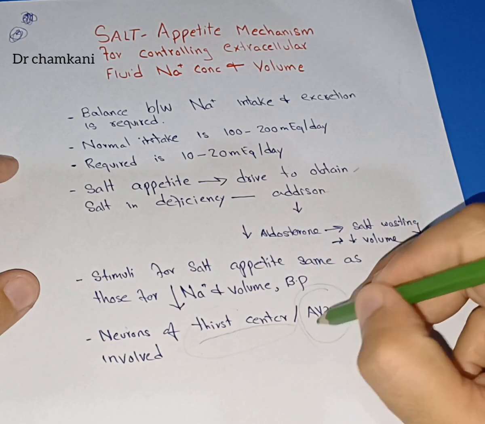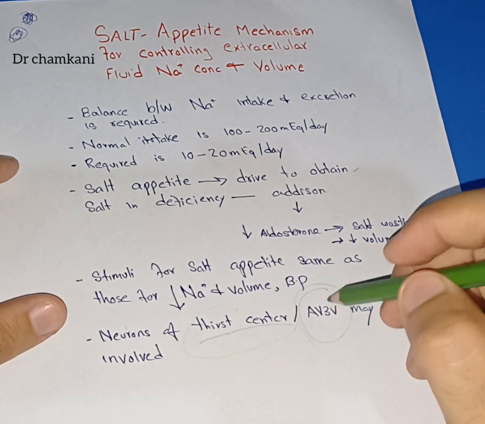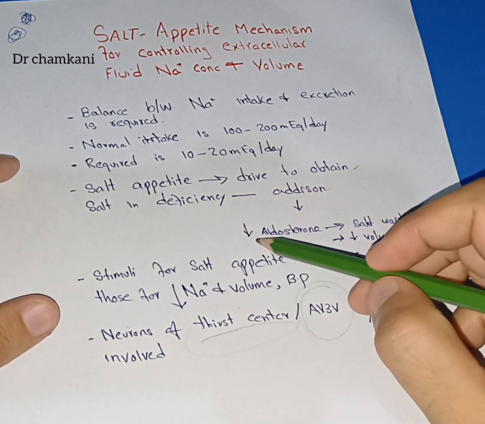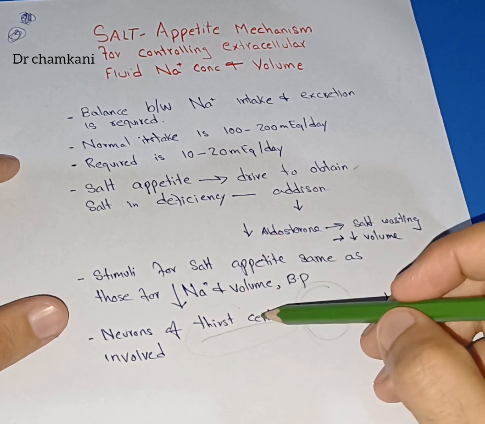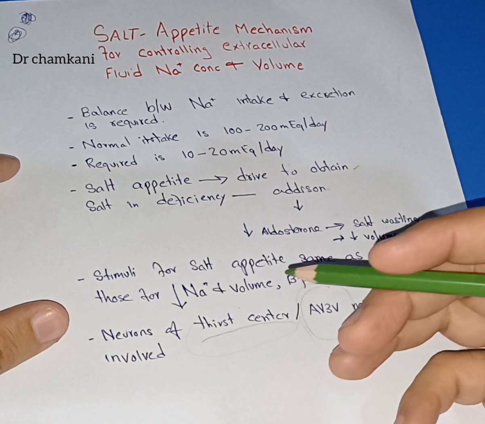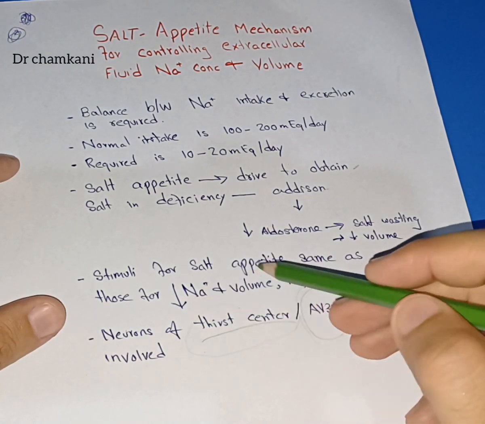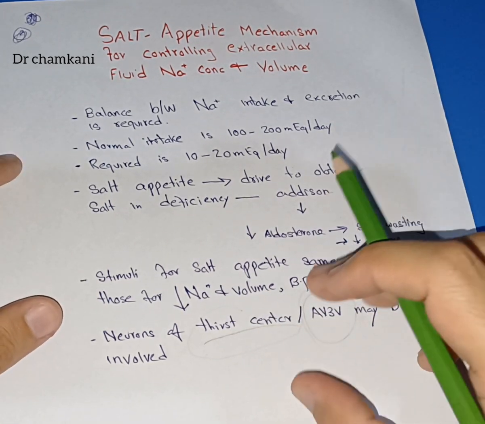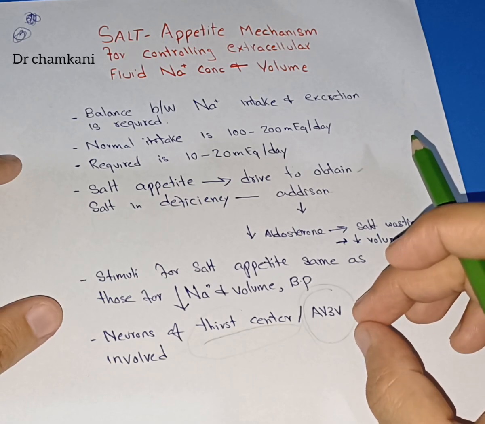But the same center has the neurons for the salt appetite as well. The neurons in the AV3V area near the thirst center are involved in the salt appetite, in the same reflexes which lead to an increase in fluid consumption, and are also involved in increasing sodium consumption. And the same stimuli, the decrease in sodium, the decrease in volume, and the decrease in blood pressure, which activate the thirst center, are involved in activation of the salt appetite center in the brain as well.